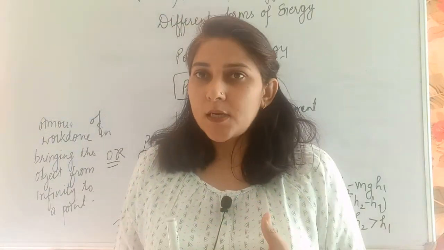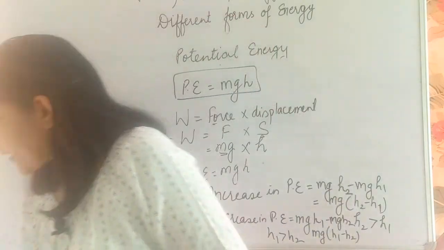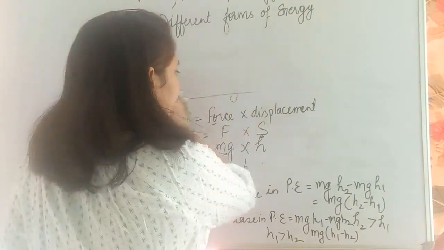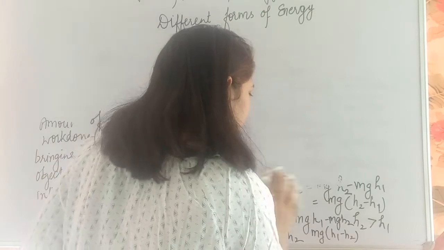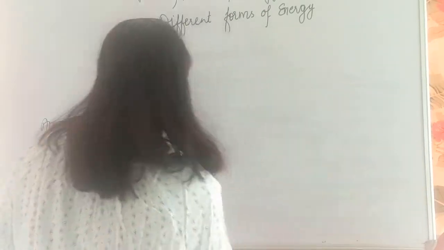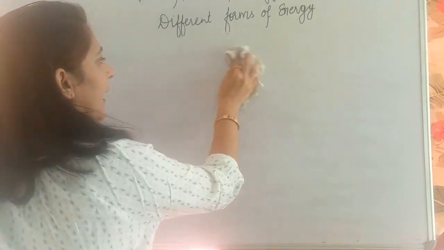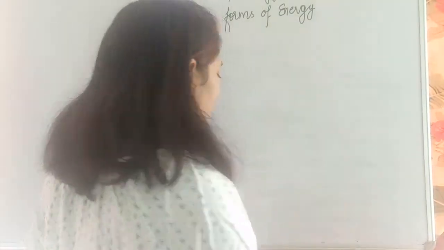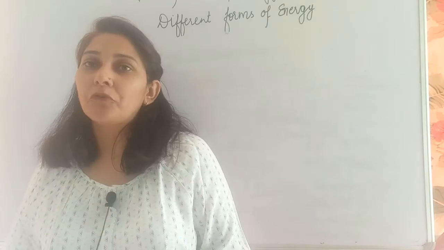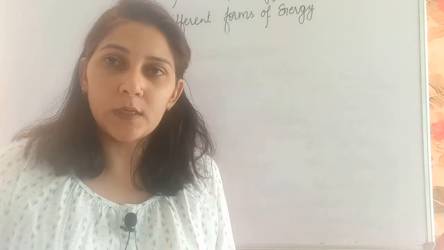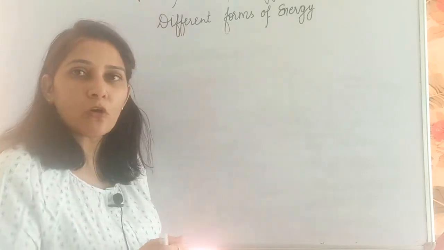Now we are going to start with kinetic energy. What is kinetic energy? We have done that kinetic energy is the energy possessed by the object due to its motion. And from this expression, I hope all of you learned that to find the formula, we need to express energy in terms of work done. So here also we are going to talk about the same.